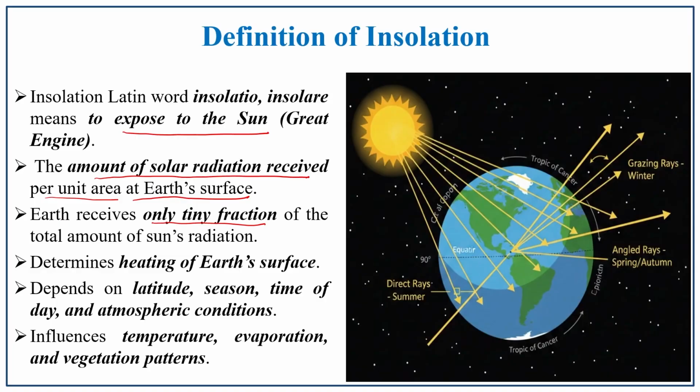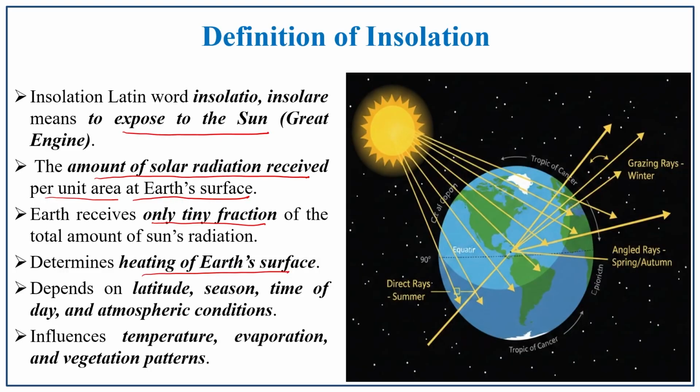Insolation is also known as incoming solar radiation. It determines the heating of Earth's surface, so heat is generated only because of insolation. It depends on latitude, season, time of day and atmospheric conditions. It influences temperature, evaporation and vegetation patterns.